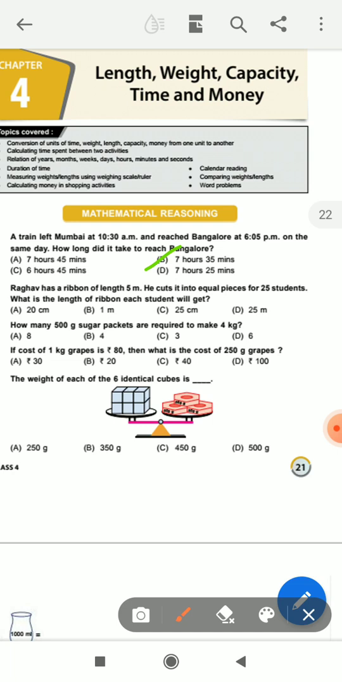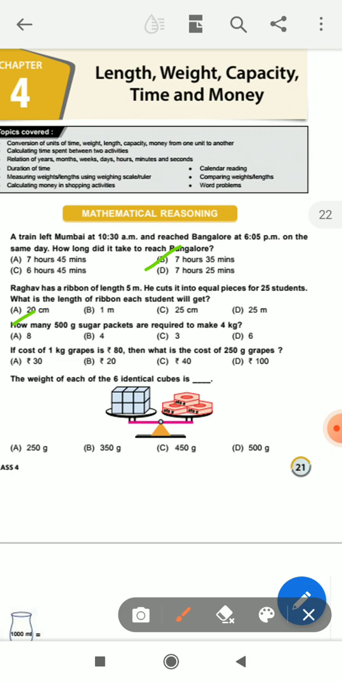You convert it into centimeter. 1 meter is equal to 100 centimeter, so 5 into 100 is equal to 500 centimeter. Okay, 500 centimeter is the total ribbon, distributed among 25 students. So 500 divided by 25 is equal to 20. So the answer is 20 centimeter.